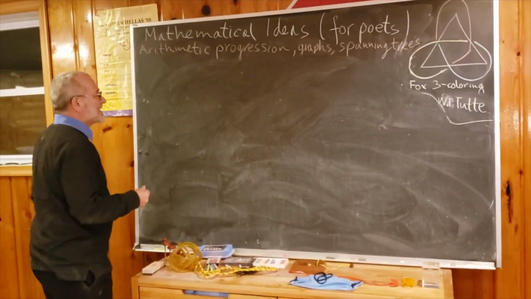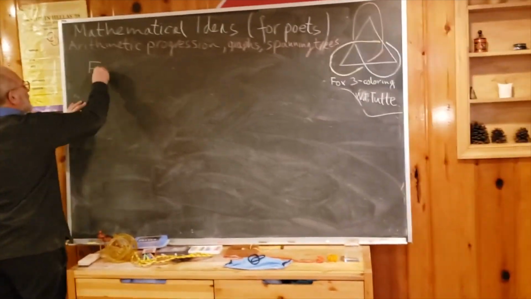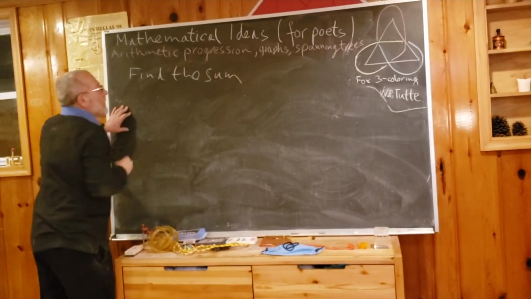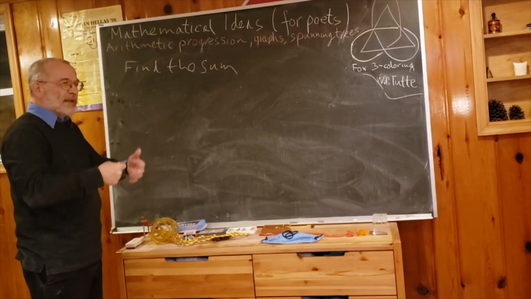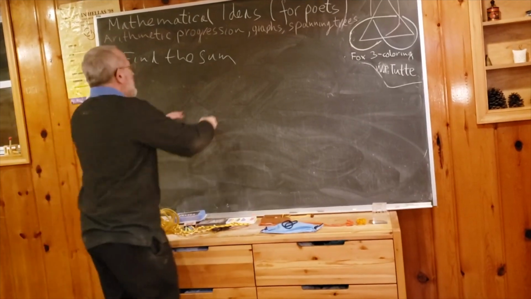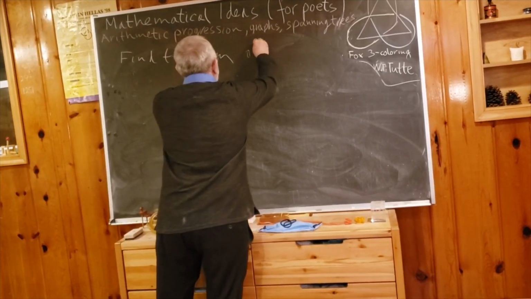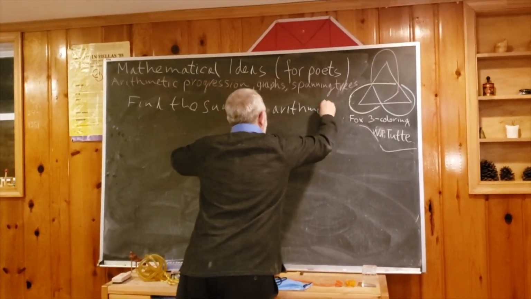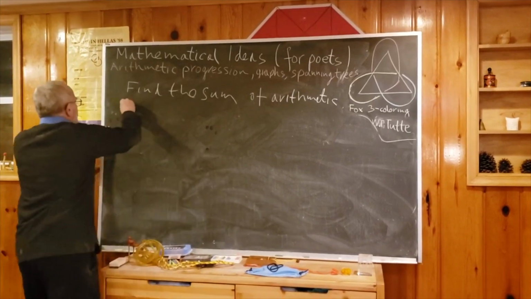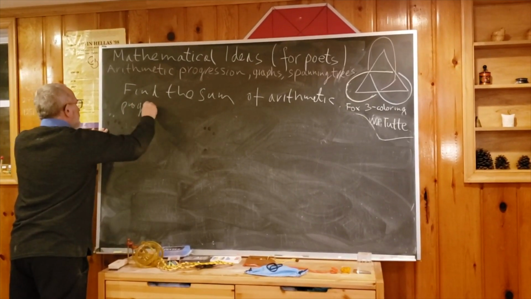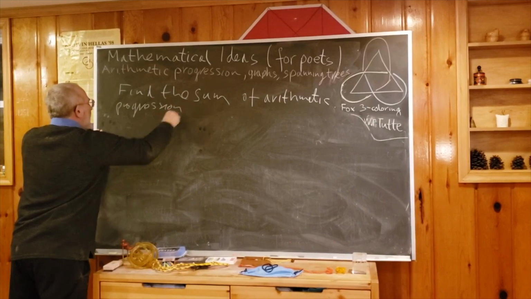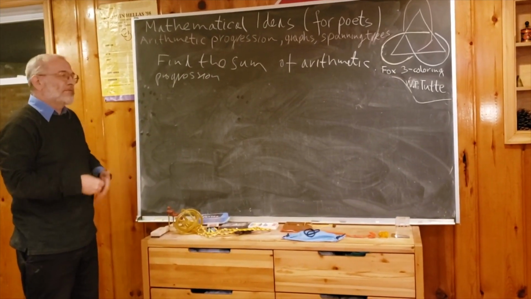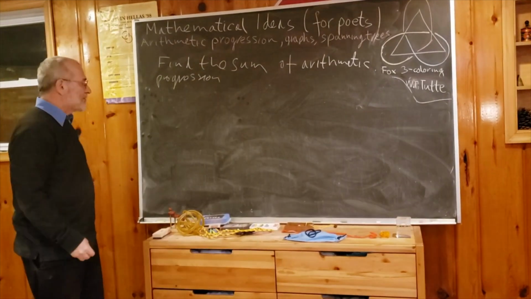So let's consider our example. Find the sum. We call such a sequence an arithmetic progression because we'll be moving by the same step. So the sum of the following arithmetic progression. And I should state that arithmetic progression is kind of an old word for sequence. So find the sum of an arithmetic sequence.